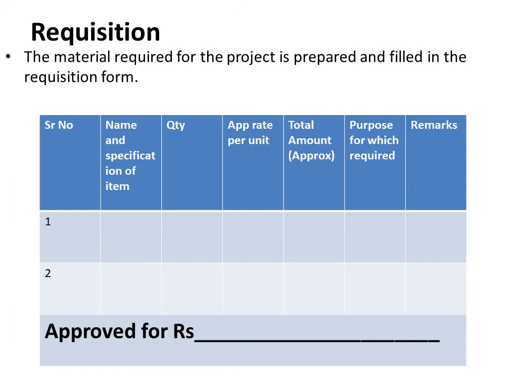Here in the second row it is the name and specification of the item, then the quantity required, then its approximate rate, because we don't know at that point of time at what exact rate we will get that item, so it is the approximate rate per item. So the total amount will be approximate, and the purpose for which it is required. The approval authority will give the approval for that work, that is approved for rupees, the amount we have calculated in this performer. So this is a requisition before starting any project.